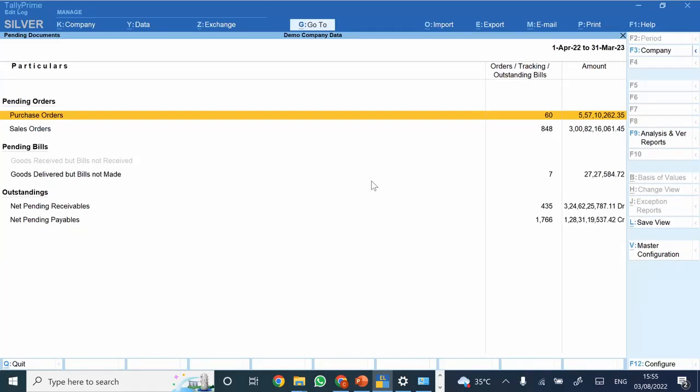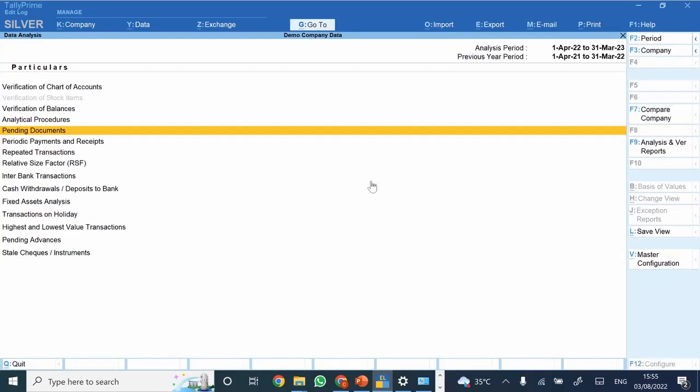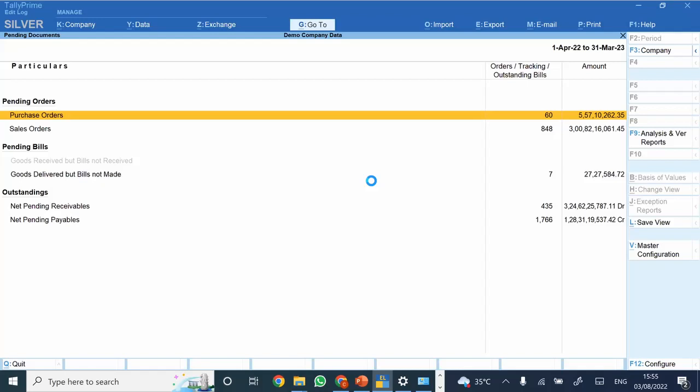Now, this is one report that is for pending documents. Now, see, Tally by default has one very good feature relating to an entire accounting trail from PO to GRN to purchase invoice. So how many pending purchase orders are standing in the books, that also you could trace through the system, provided we have made proper accounting for the same. So this report shows what are the pending purchase orders.